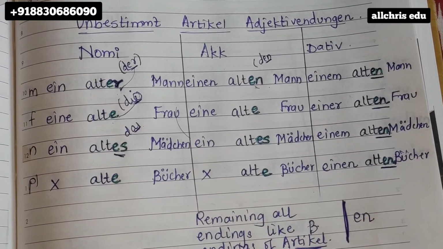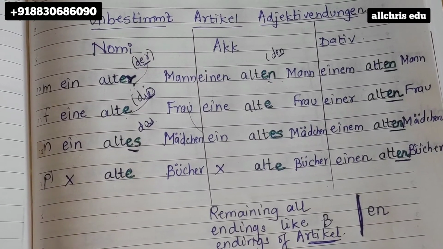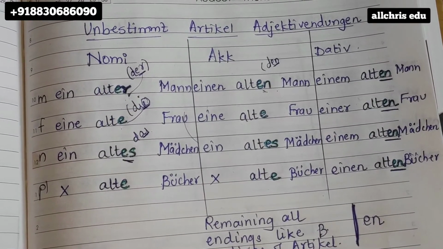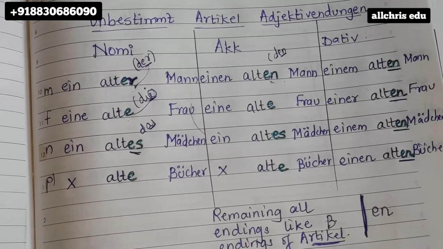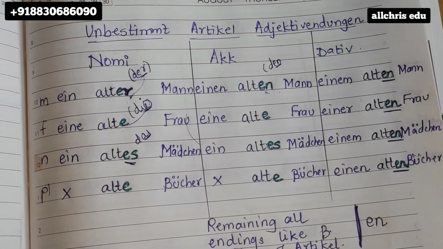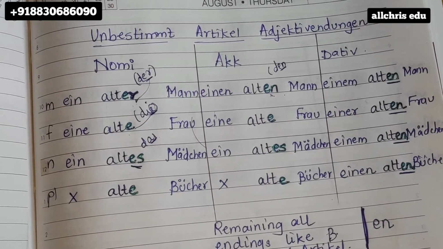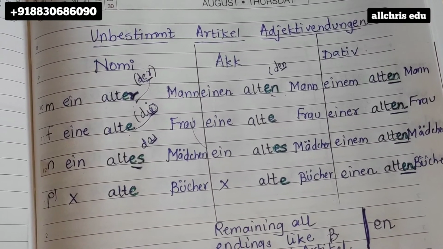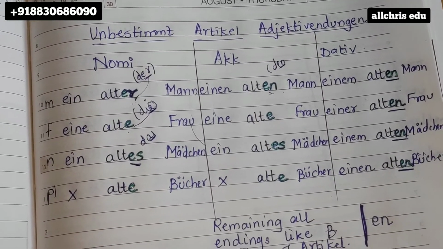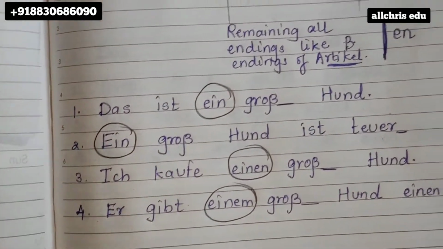Once, twice, thrice, if you listen to the video one more time, you will understand the trick very properly. Once you are done with the trick, this is how to make a rule chart. So standing line en and all the other endings you can make like bestimmt article. Though it is an unbestimmt article chart, in the nominative and accusative columns the adjective ending should look like your article ending. Once you know to write the chart, then comes the application of it.